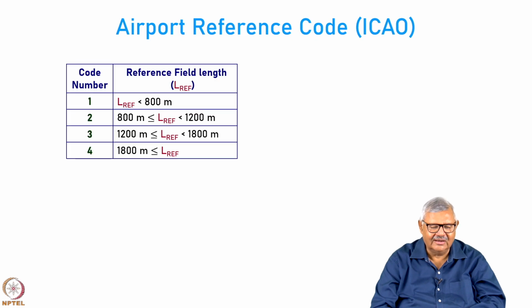If the reference field length is less than 800 meters, then your runway belongs to code number 1. If it is between 800 and 1200, it is code 2. If it is more than 1200 but less than 1800, it is code 3, and anything which is more than 1800 is called code 4.